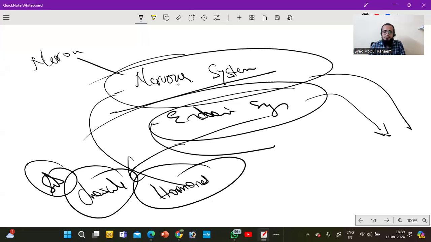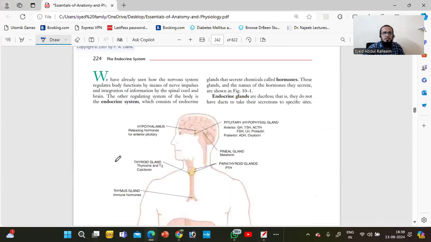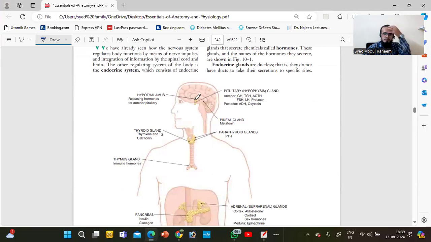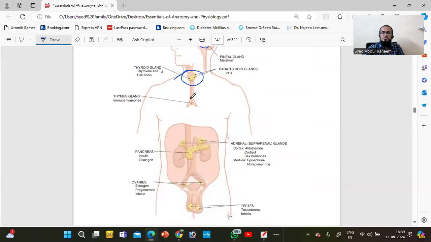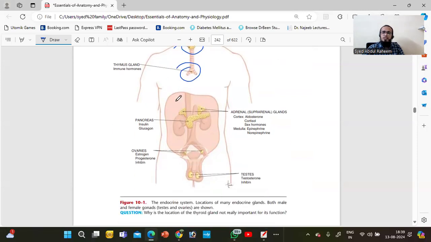This is the typical function of hormones, whenever the body needs them. Let's talk about the different endocrine organs. We have the hypothalamus in the brain, the main endocrine organ. Then we have the pituitary gland, and in the brain the pineal gland. In the throat, we have the thyroid gland. In the chest region, the thymus gland. In the abdominal region, the pancreas and the adrenal gland.